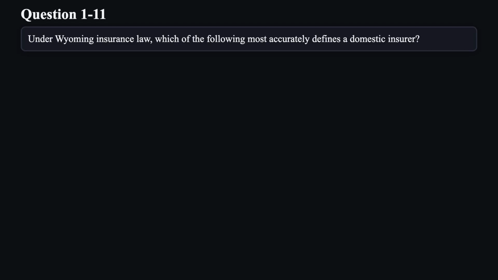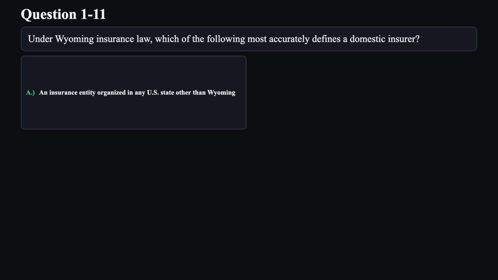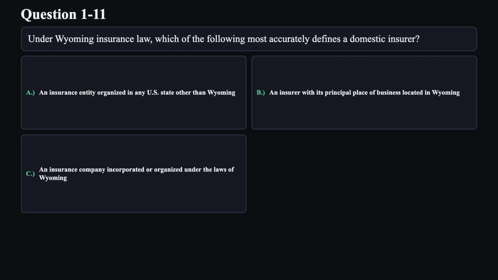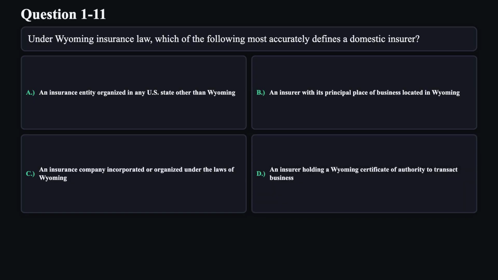Question 11. Under Wyoming insurance law, which of the following most accurately defines a domestic insurer? A. An insurance entity organized in any U.S. state other than Wyoming. B. An insurer with its principal place of business located in Wyoming. C. An insurance company incorporated or organized under the laws of Wyoming. D. An insurer holding a Wyoming certificate of authority to transact business.